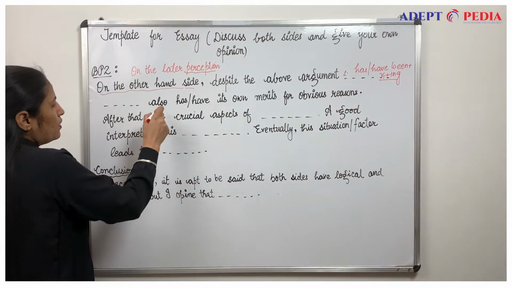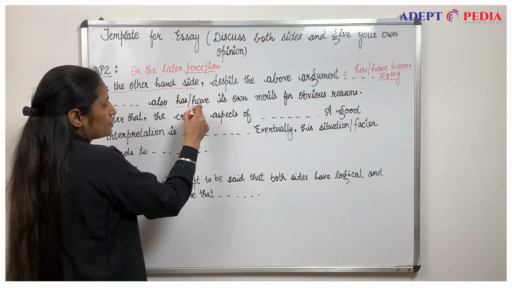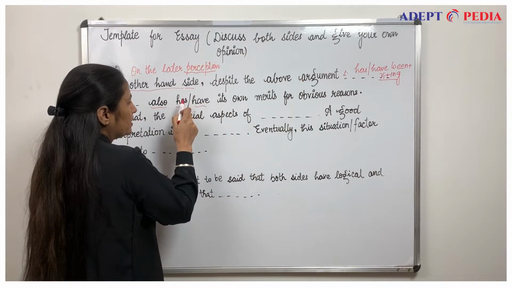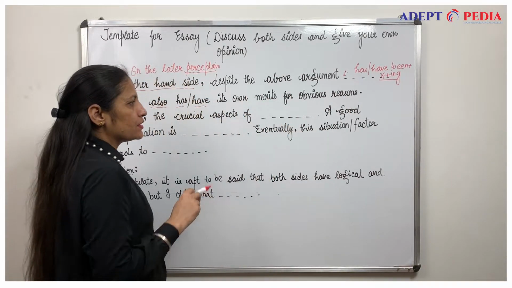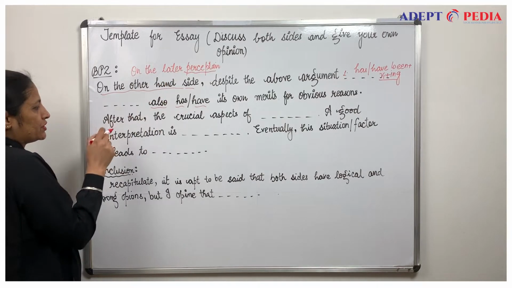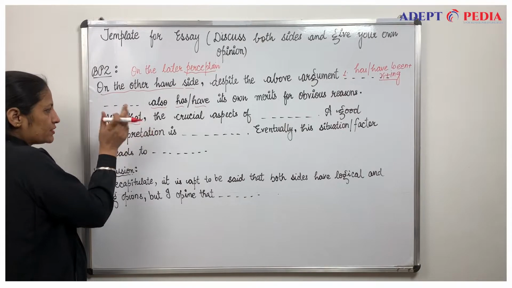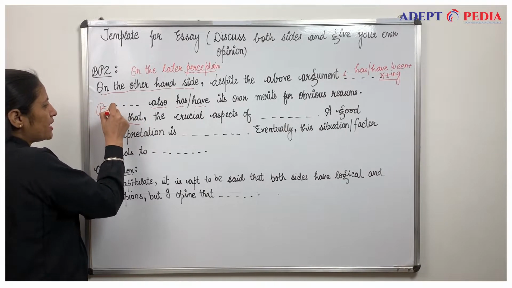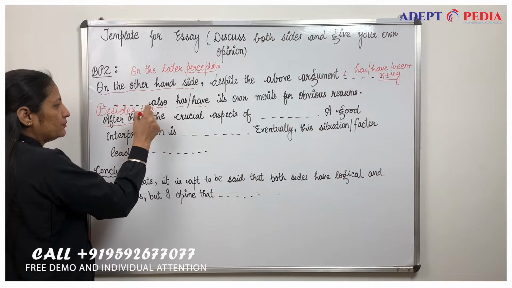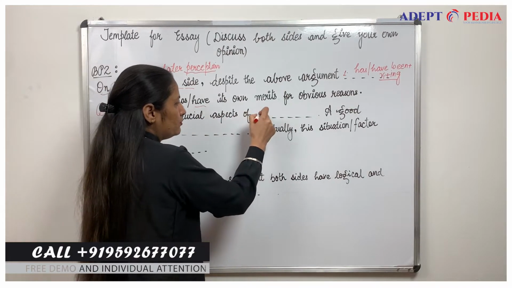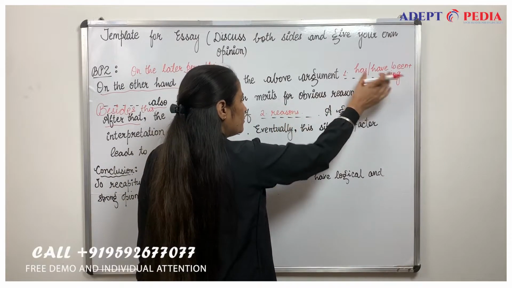Then to close this sentence we can say also has or have. If you are using has there, again has, have, its own merits for obvious reasons. This will be our first situation. Then, rather than writing quite common connectors, we can write besides this, not beside, it should be besides this, comma, the crucial aspects of. There will be a second reason, so try to make another form of grammar.